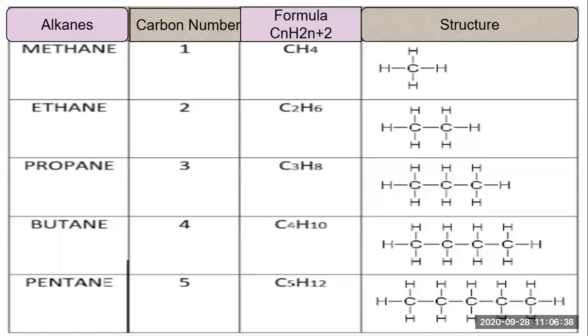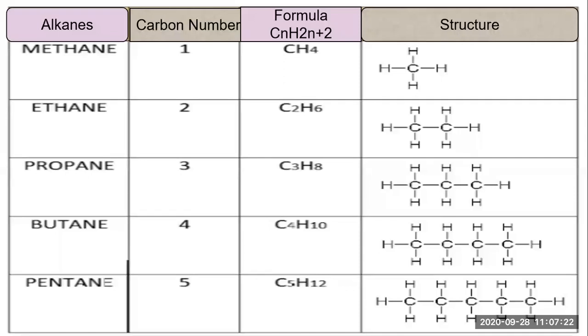Then comes propane. Whenever 3 carbons are there, you have to write the name propane. As I have already told you, depending upon the number of carbon atoms, methane, ethane, propane, butane, pentane, like this, you can go further. So for 3 carbons, propane will be the name. If you put 3 in the formula CnH2n+2, Cn means C3, then hydrogen will be 2 into 3, 6, plus 2, 8. So the C3H8 formula will come, and then just place that number of carbon and hydrogen atoms in series and you will find the structure.